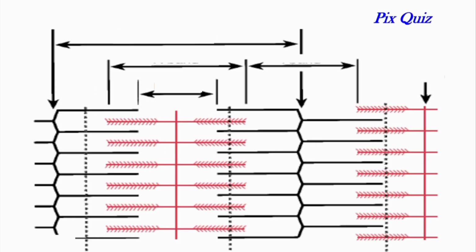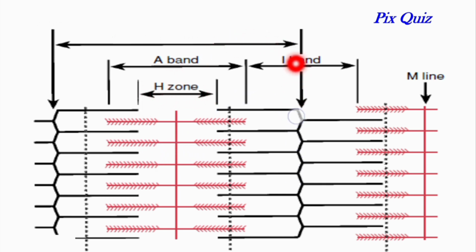Now, again we have a quiz. Can you please tell me what is this portion to which this arrow is pointing? Yes, very right, this is the M line. Then what is this zone from here to here? Yes, this is the I band, because it is isotropic to polarized light, it is the light band. Then name this portion from here to here. Yes, very good, it is the A band or dark band, it is anisotropic to polarized light. Then what is this in the center of this A band? Very right, this is the H zone.